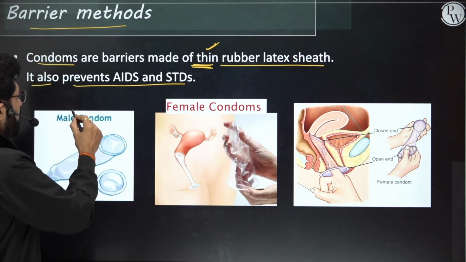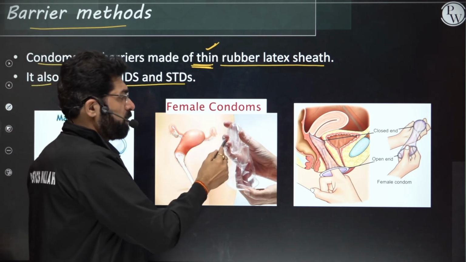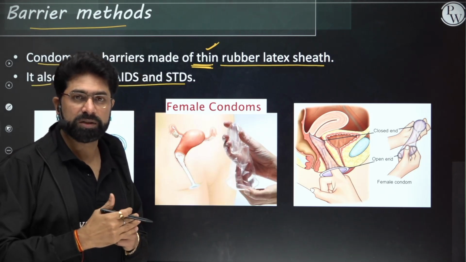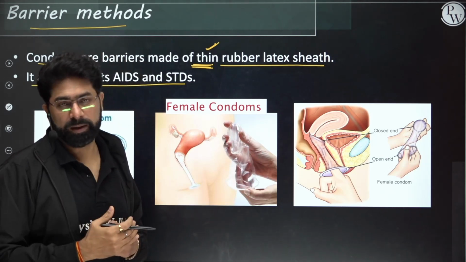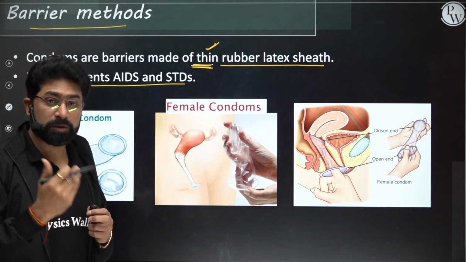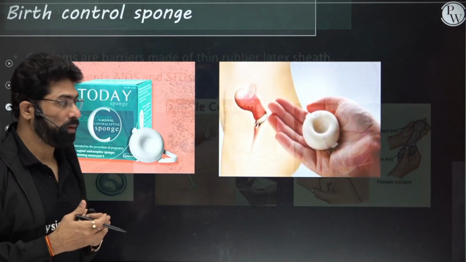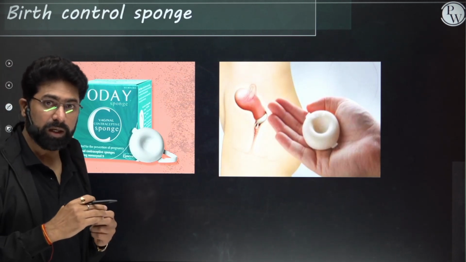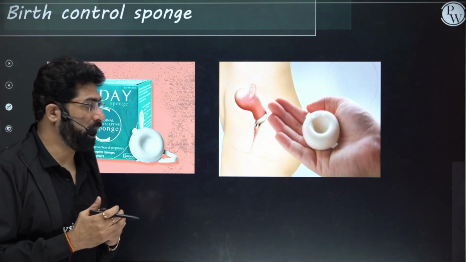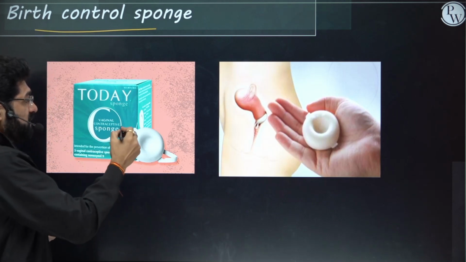They can be male condoms or female condoms. Female condoms are open on one side and closed on the other, and are placed near the cervix where it is not possible for sperms to enter. Both don't allow the sperms to reach the uterine passage, because there's a barrier there. Now, some other birth control methods, like you can see here, is a sponge.